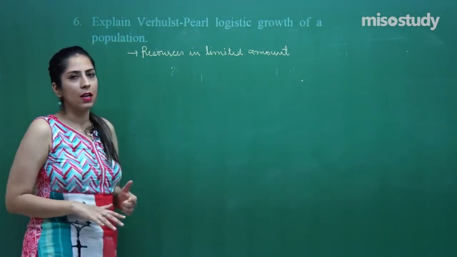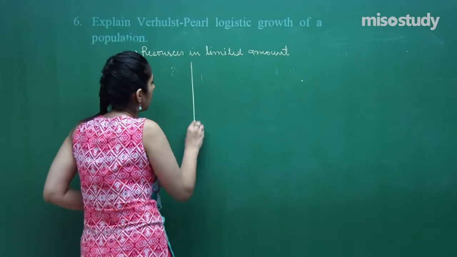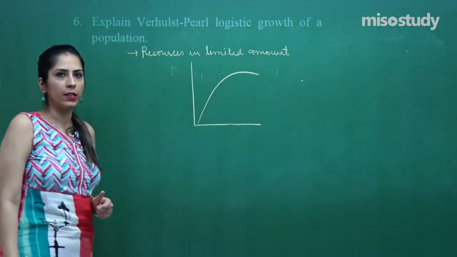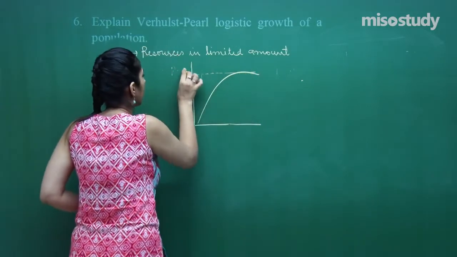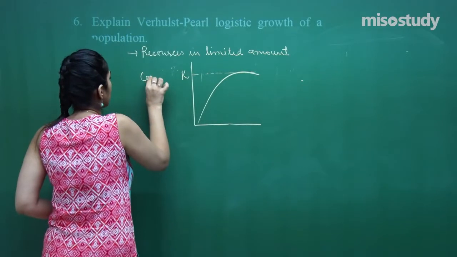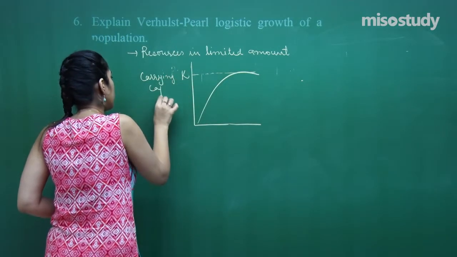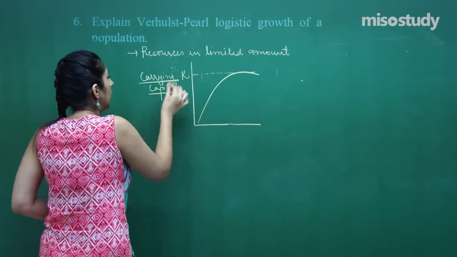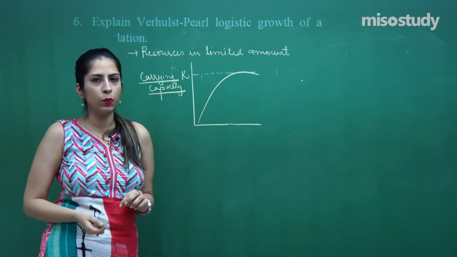In that case, a graph is obtained like this, right. This is called K, carrying capacity. We have discussed carrying capacity in the session, that beyond this carrying capacity, the population will not be able to grow.